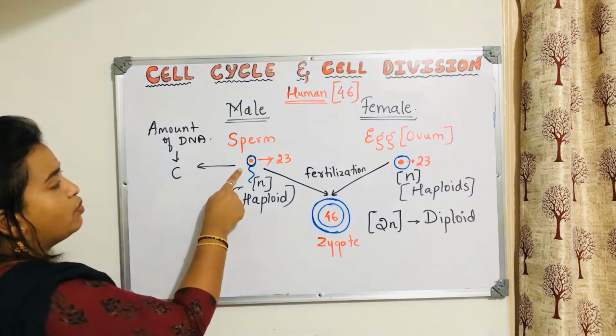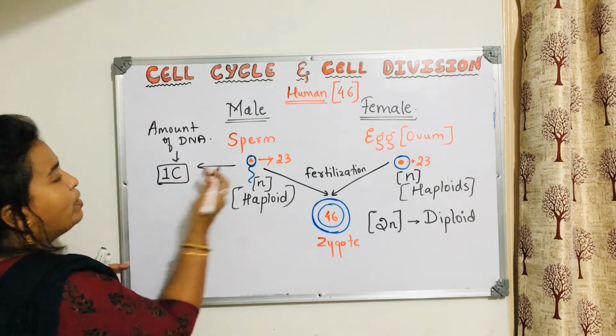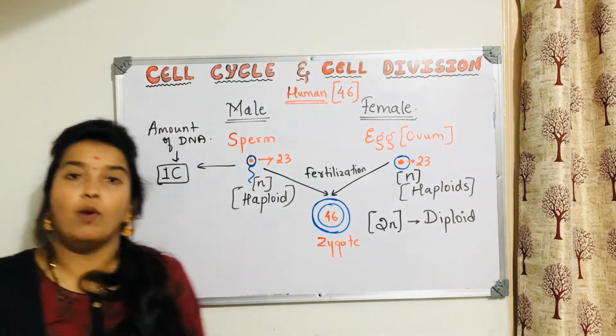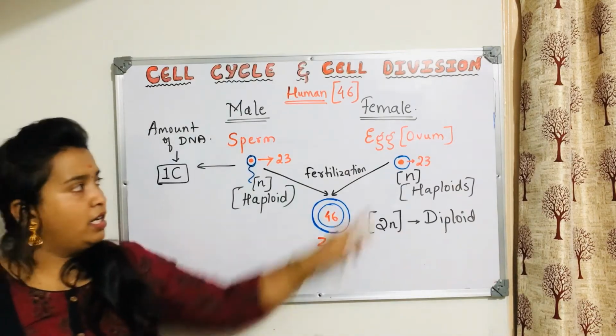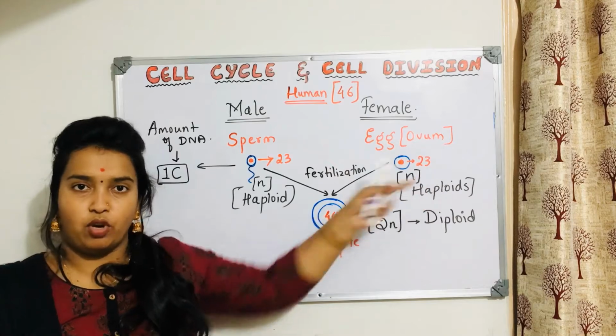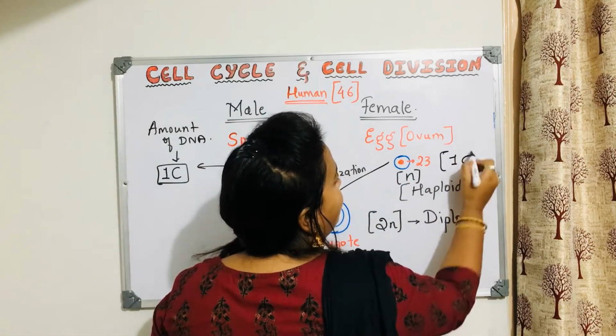So this is called 1C. How much content of DNA is there in the sperm? 1C. How much content of DNA is there in the egg? Even with 23 chromosomes, obviously it is denoted as C only. So even this is 1C.